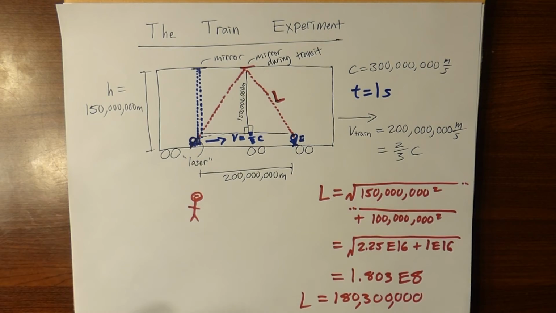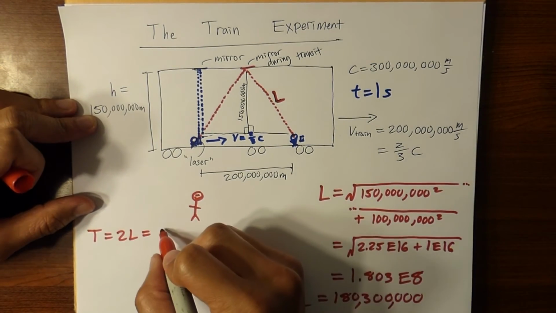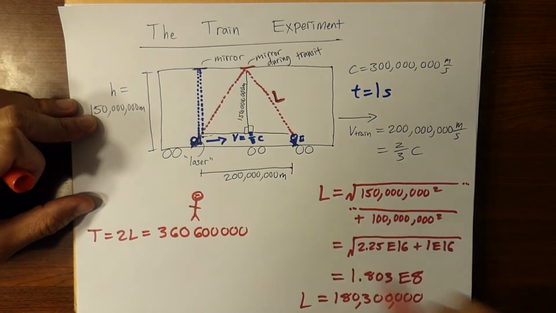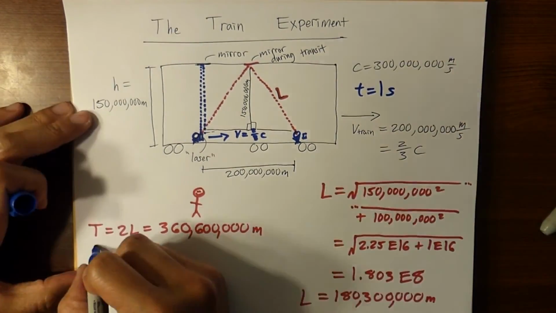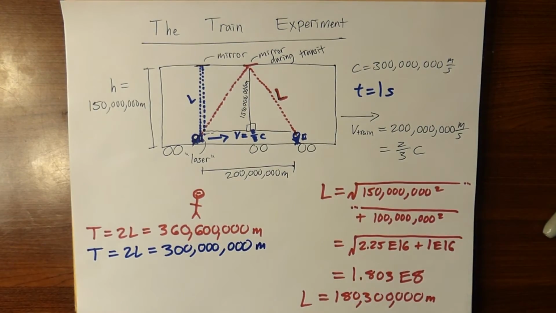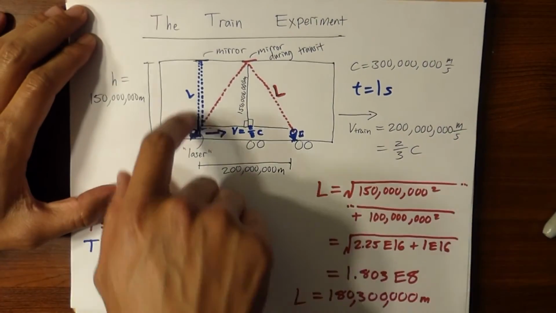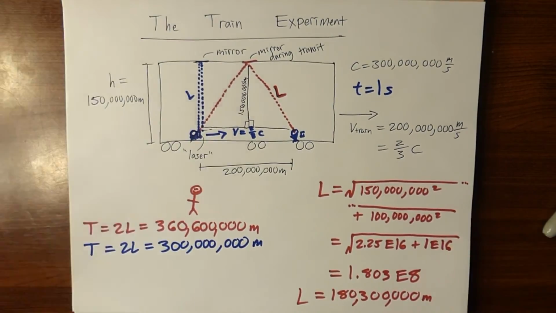Now, Red is going to see light travel 2L, which is 360,600,000 meters. That's going to be called red T. Now, blue is going to see light travel, as mentioned before, only 300 million meters. We'll call that blue T. Both observers agree to see the same thing. That is light traveling from the blue observer up to the mirror and back down to the blue observer.